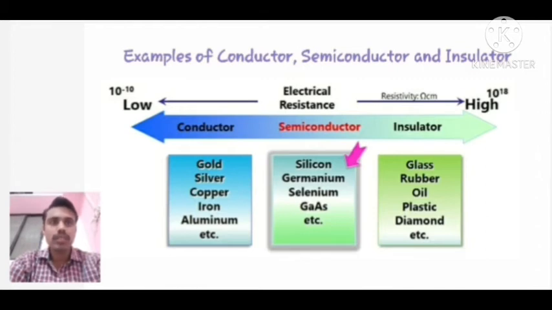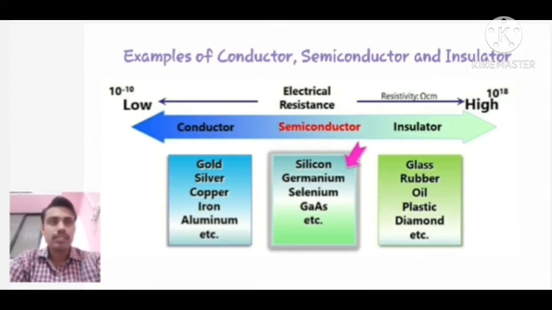As conductors have very low electrical resistance, they are kept on the left hand side. The examples of conductors are gold, silver, copper, iron, aluminium.